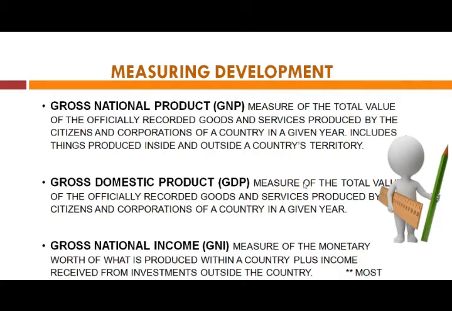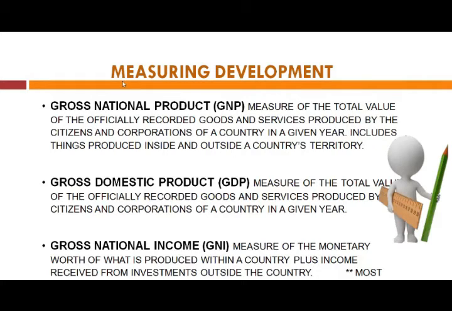Gross domestic product is a measure of the total value of the officially recorded goods and services produced by the citizens and corporations of a country in a given year. What does it mean? It is the sum total of the final or market value of all final goods and services produced within the country within a particular year. This is gross domestic product.